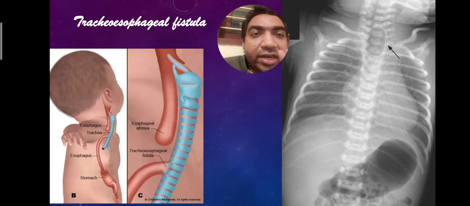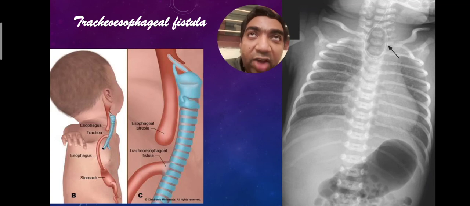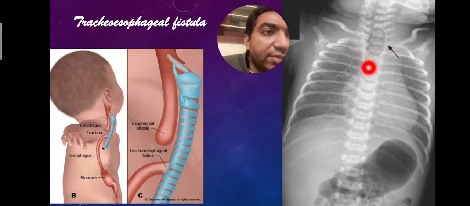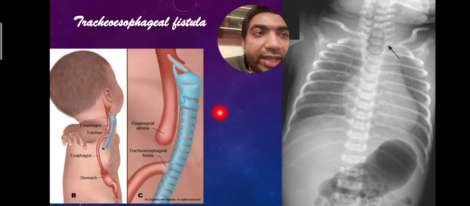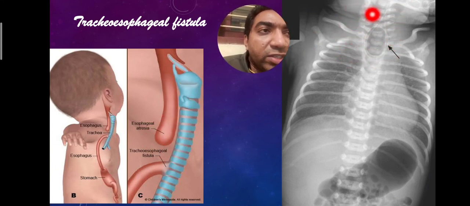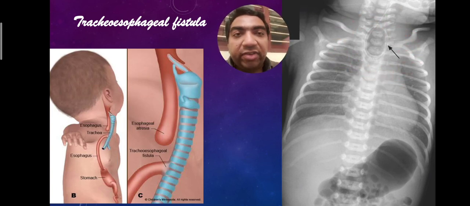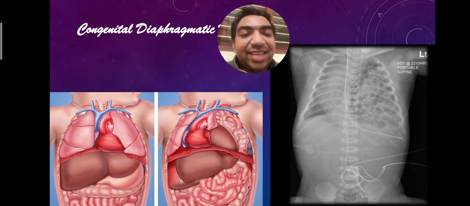So how will we diagnose a tracheoesophageal fistula? The infant will most probably have an X-ray with it. You can see the coiling of the infant feeding tube or the Ryle's tube in the esophagus. Because it is a blind ending like that, when we put an infant feeding tube, it will curve like that and go upwards. The coiling of the infant feeding tube or a Ryle's tube in the esophagus is pathognomonic of a tracheoesophageal fistula or esophageal atresia.